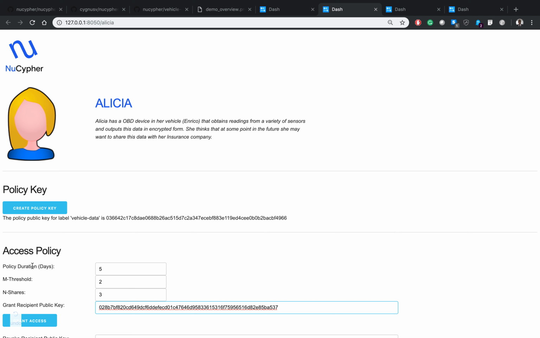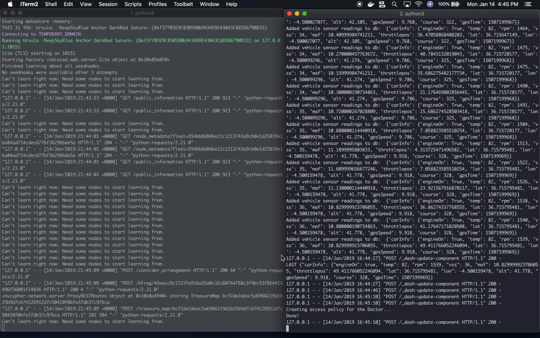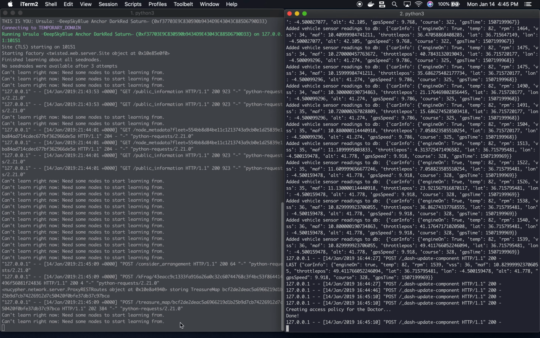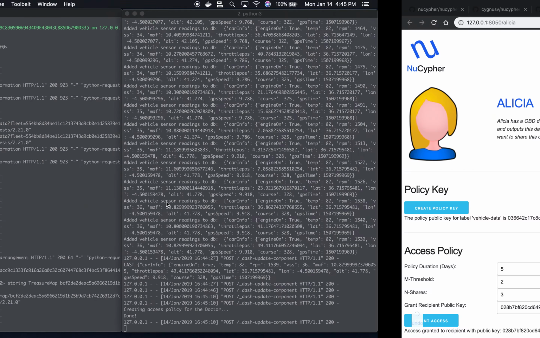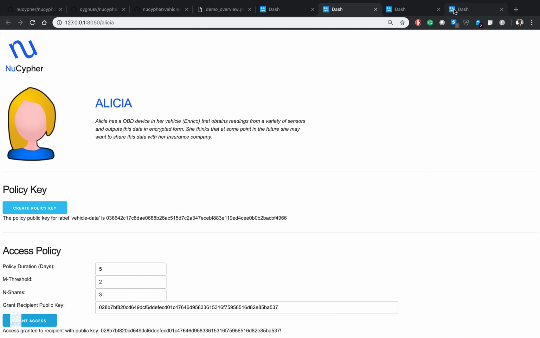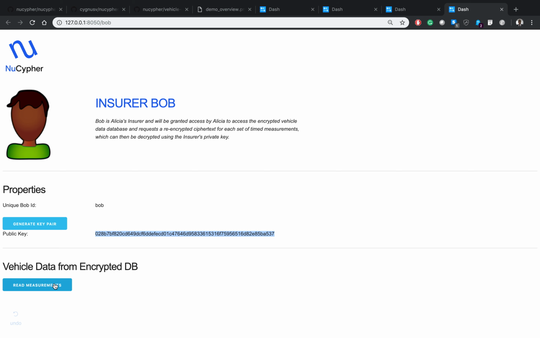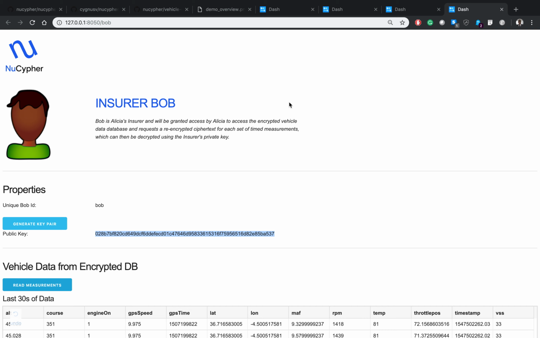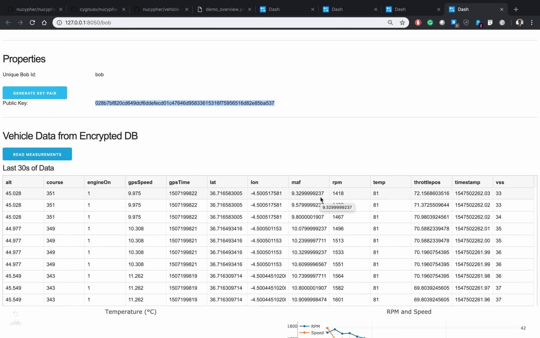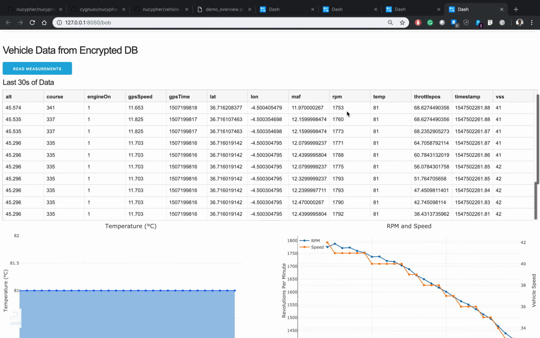These are properties that could be provided to the policy, the NuCypher network policy. So you can see policy duration, it's an M of n scheme. In this case, we're only using one node, so these values should really be 1. Now Alicia can grant access to Bob, and you can see that there was some communication here for creating the access policy for Bob. This was just Enrico generating the text data. And so now Bob is able to take that encrypted data that Enrico produced, get it re-encrypted, and now he can decrypt it using his private key and glean any insights from it.